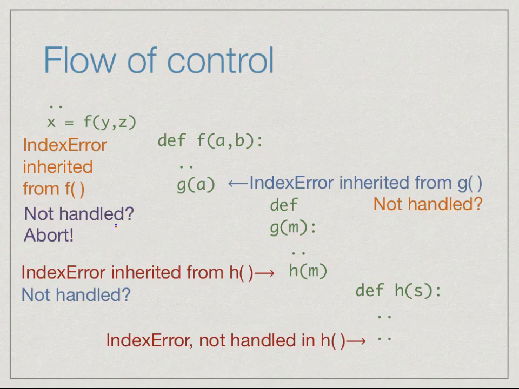So it's not as though the very first time you find an error which is not handled, it will abort. It will merely pass control back to where it was called from, and across the sequence of calls, hierarchically, we can catch it at any point. So we don't have to catch the error at the point where it happens. We can catch it higher up, from the point that is calling us.